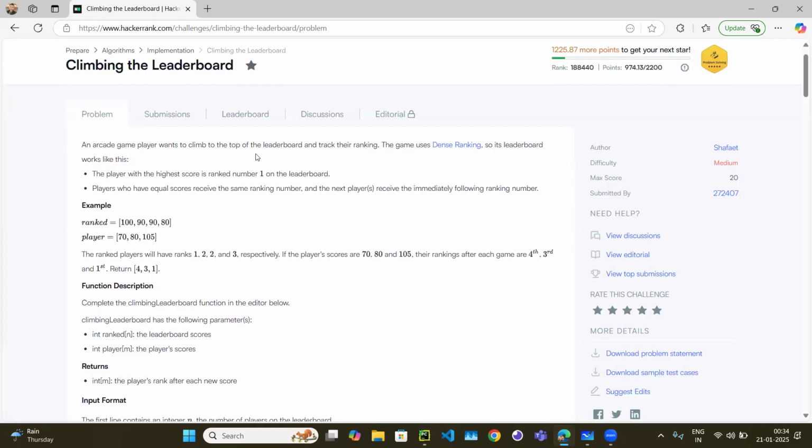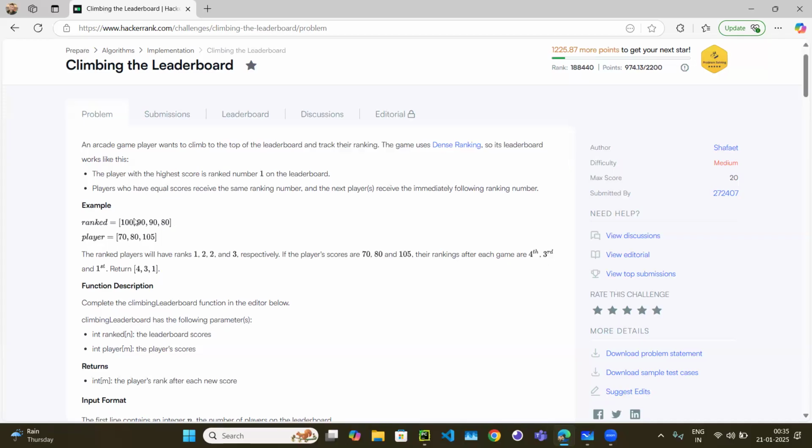In the example, the ranked array we are given is the leaderboard array: 100, 90, 90, 80. So 100 is rank 1, being the maximum, and 90 is rank 2. This other 90 is also rank 2 because it uses dense ranking. 80 is rank 3. Correct.